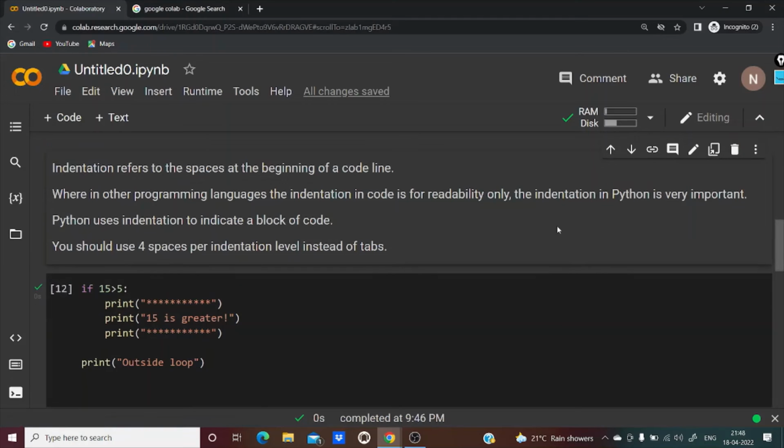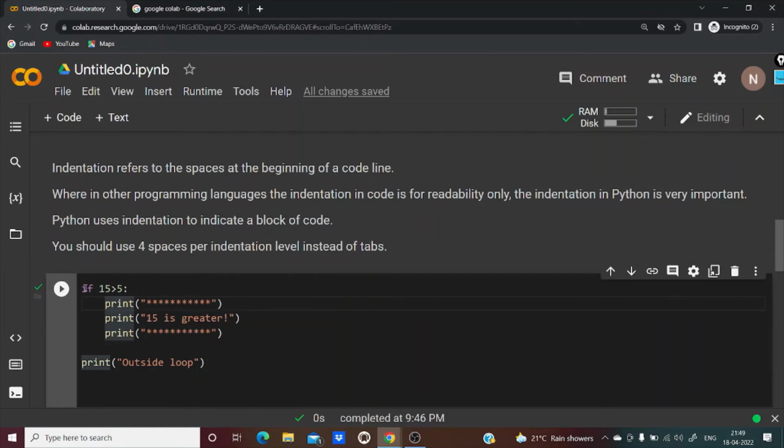But in case of Python, what happens? You write if and then you give the spaces. Preferably, 4 spaces is recommended by many Python users. The recommended number of spaces is 4. It's always better to avoid the tabs. Whatever is indented using these four spaces is inside this if statement. Whatever is not indented is outside the if block.